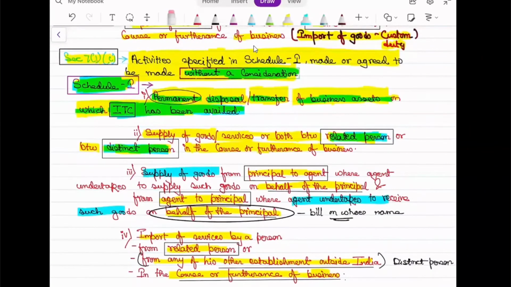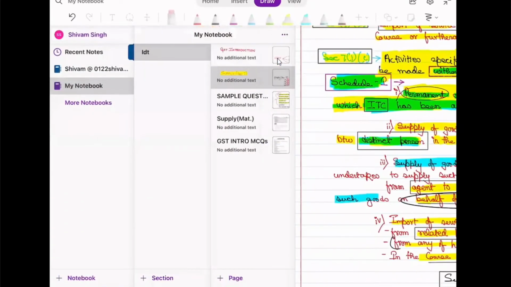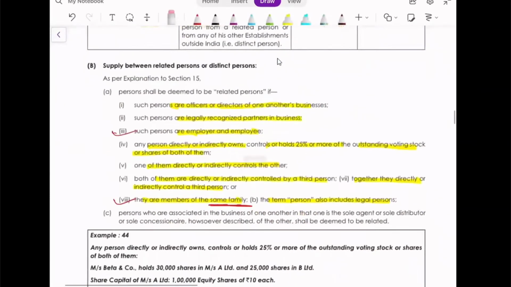Okay, so this is what was there in point 2, and in point 2, I think none of the examples are given.